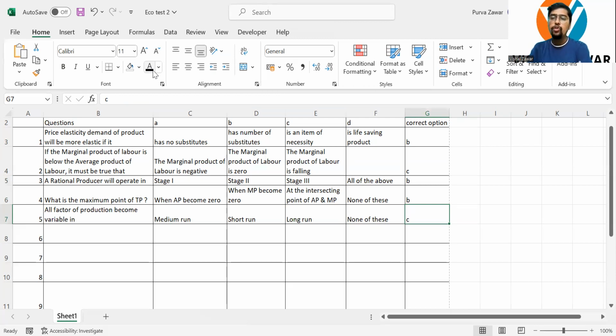Everything becomes variable. You can change your labor, you can change the capital, you can change the fixed resources like machineries, land, everything. So in long run, everything is variable.